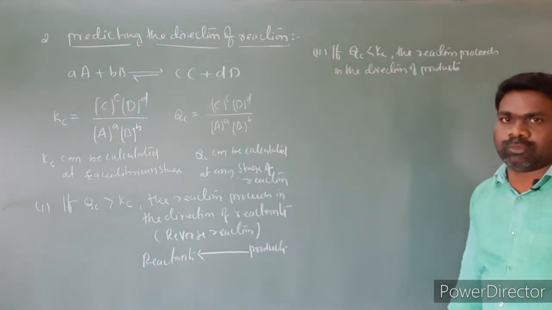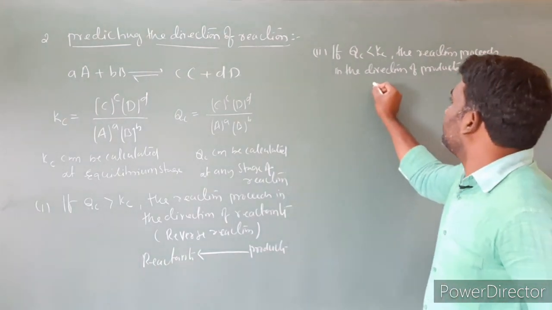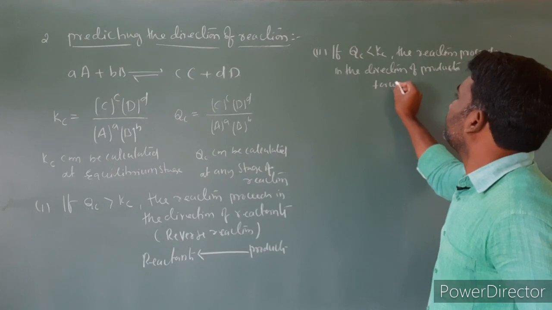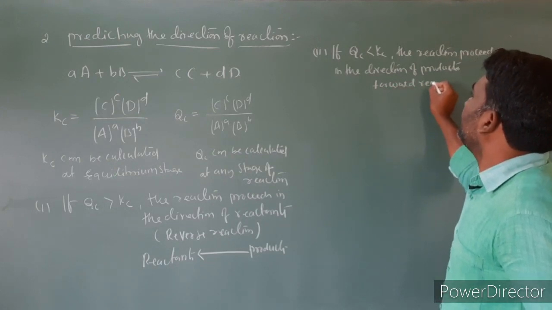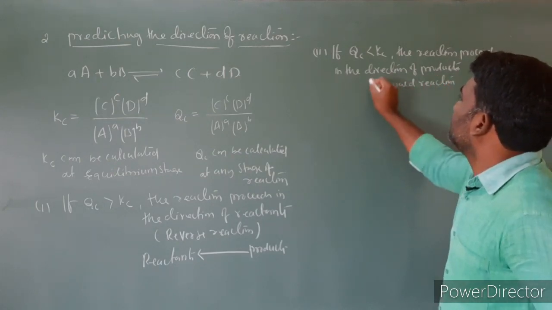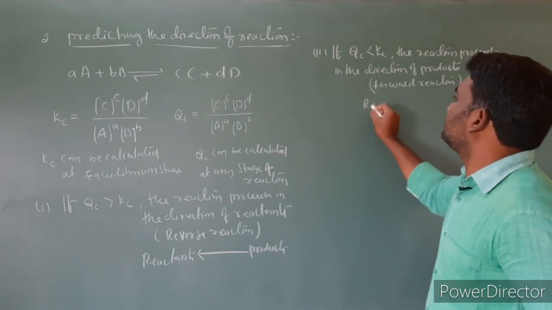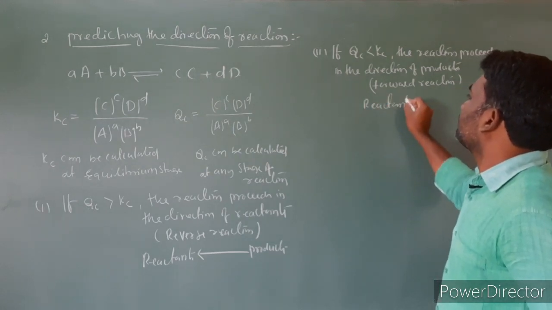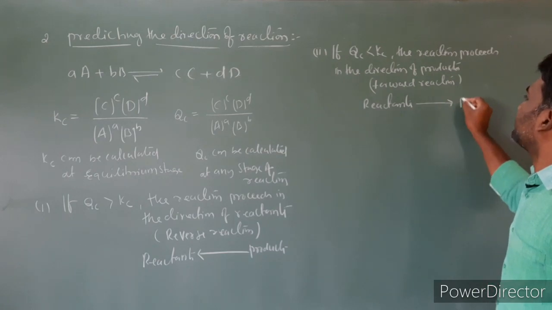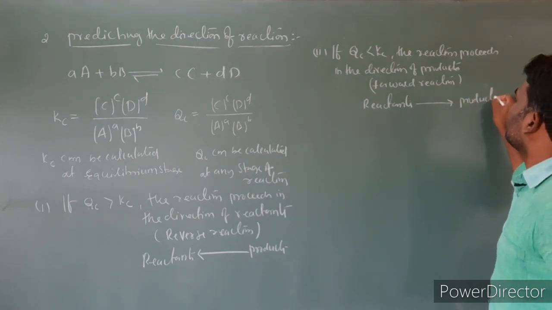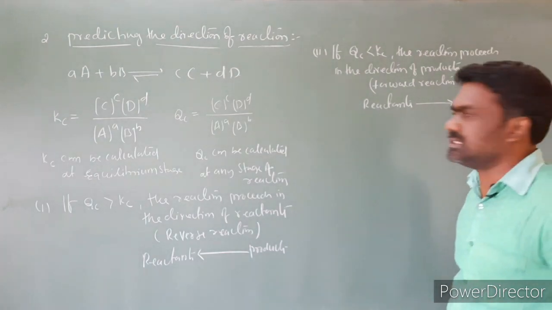So here is the forward reaction. That means reactants give rise to products. This is the second one.